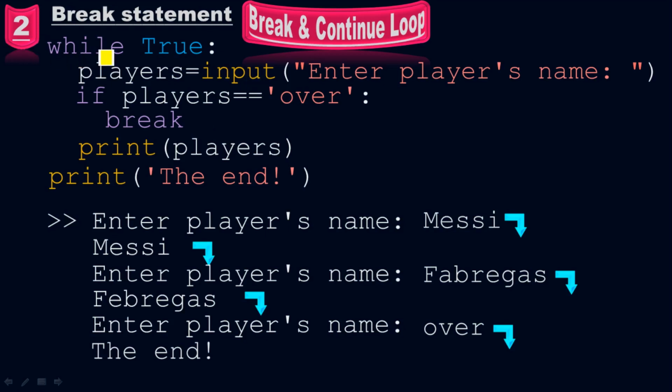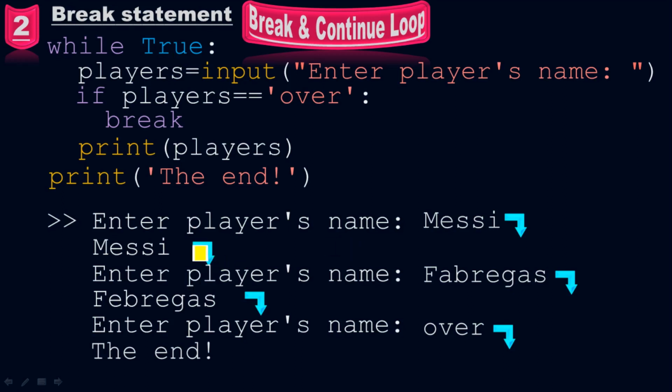Look at here, while true. While true means that the while loop is true all the time. It will execute multiple times. No matter how many names you pass, it will execute again and again, because this initial statement shows that the while loop is true all the time. It means that it will go all the time.